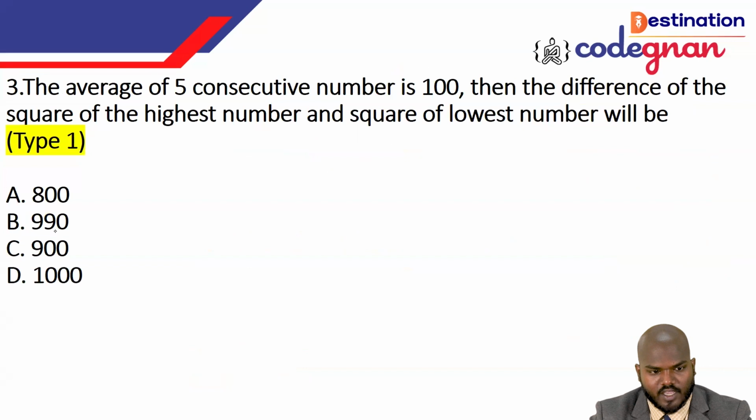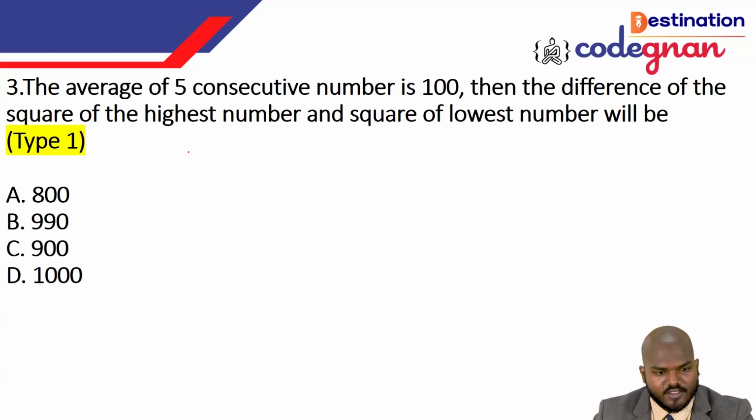And going to the next one, guys, there is the average of 5 consecutive even numbers. It is again the same. So 5 consecutive even numbers, that average is 100. They are mentioned like this. Okay, they are asking for the difference of the square of the highest number and the square of the lowest number. That is the thing you just want to deal with here.